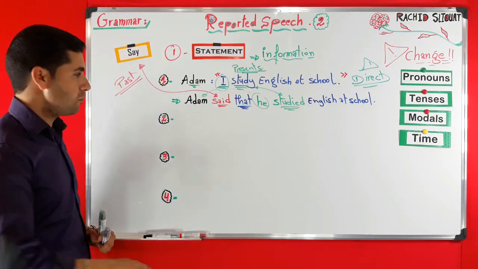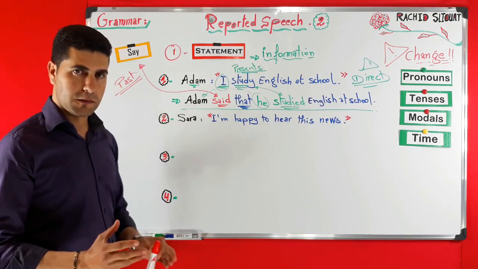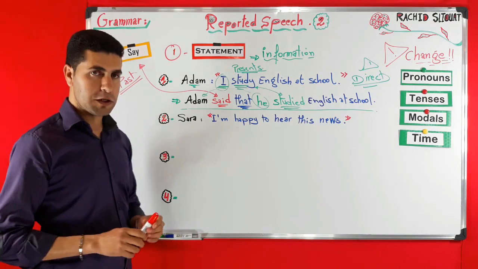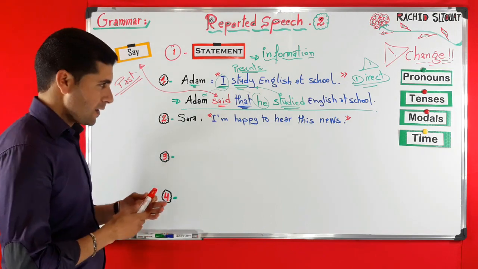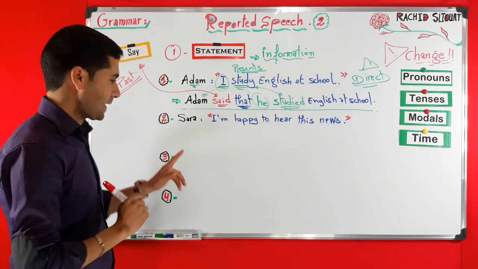Now let's move to number two. Sara: "I'm happy to hear this news." So this is a direct speech again because it is between quotes. It is said directly by Sara.